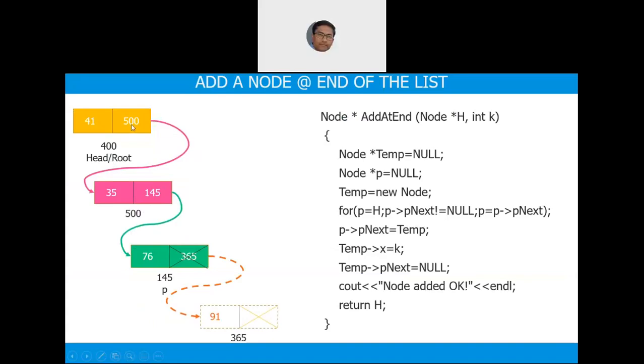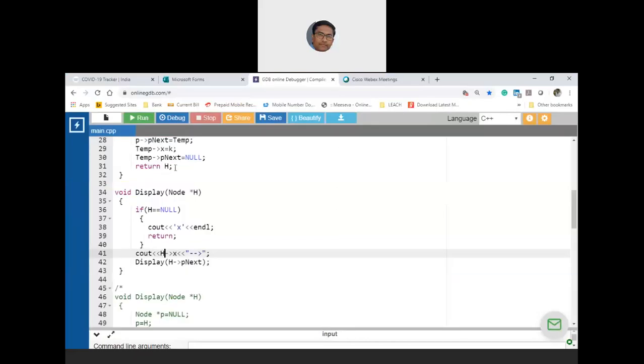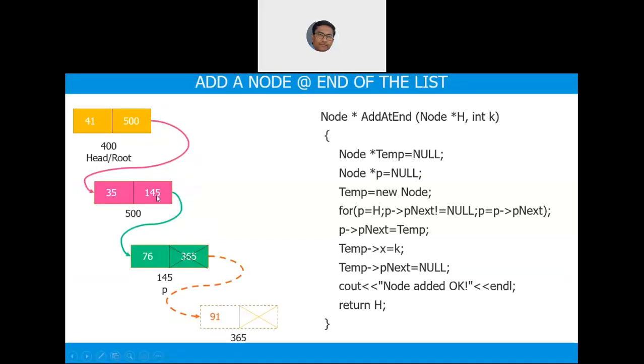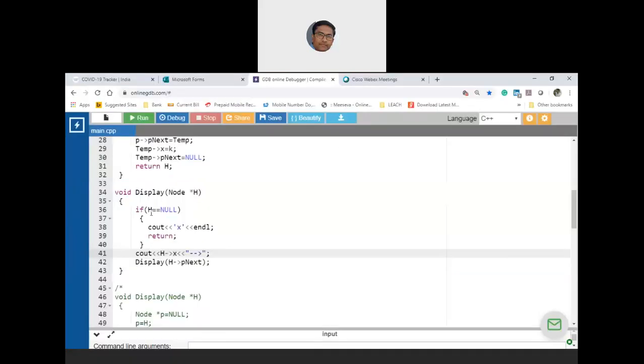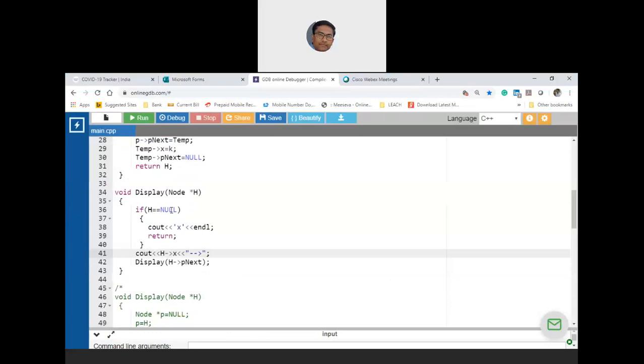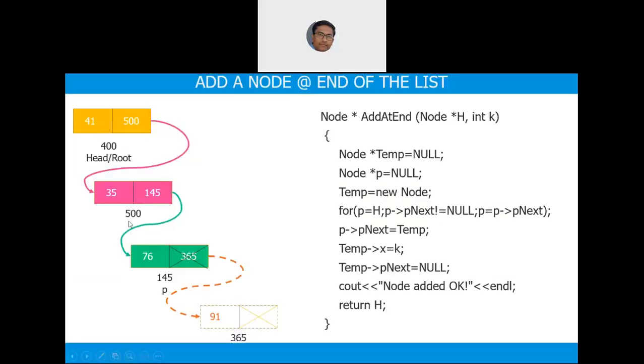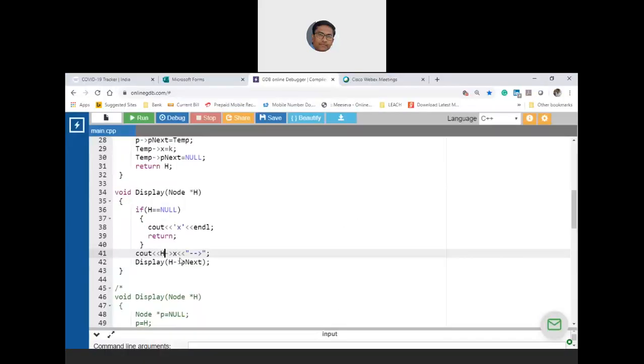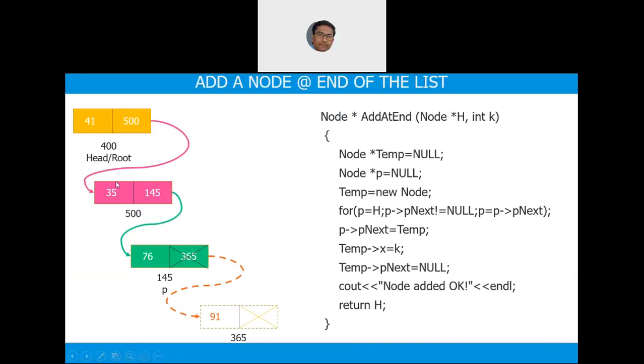What is that? 500. You are calling this with 500, so you are again entering into display with 500. Is 500 null? No. Now what are you displaying? 500->x, which is 35. Yes or no?